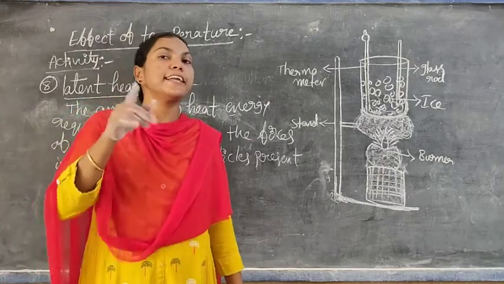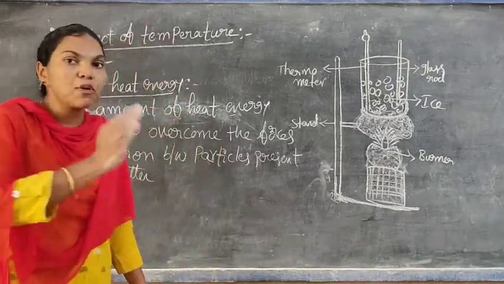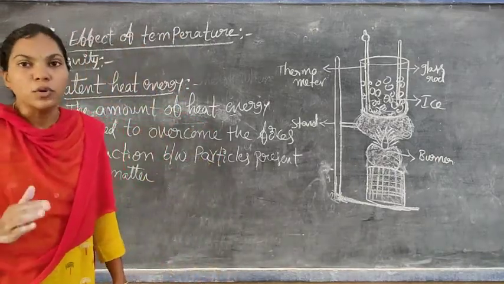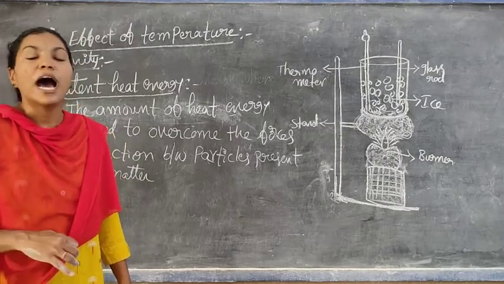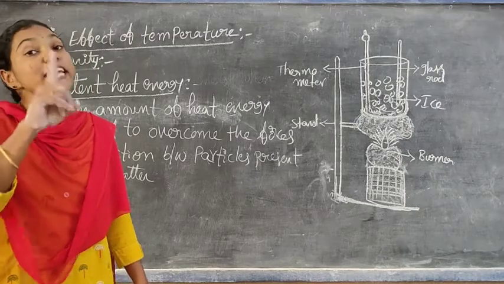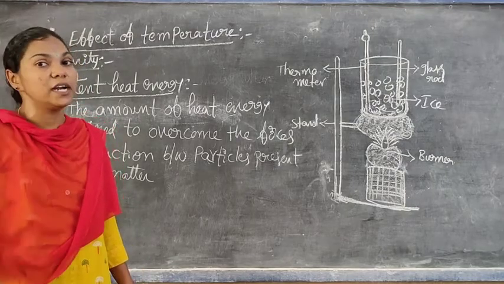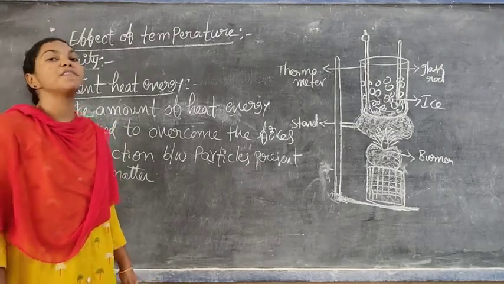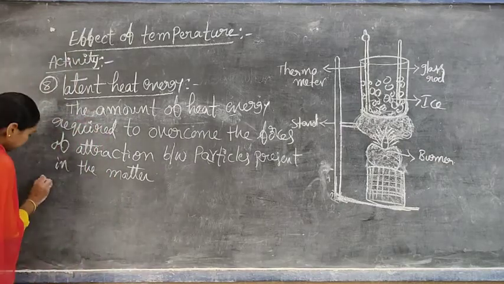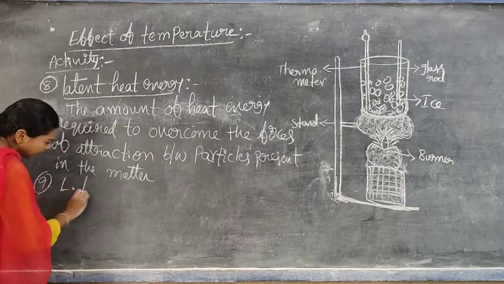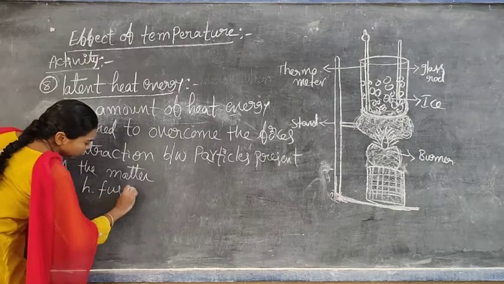And also latent heat of fusion is the same. The amount of heat energy required for conversion of 1 kilogram of solid completely converted into or melting into water. 1 kilogram of solid must be mentioned. That is latent heat of fusion. I write here latent heat of fusion.